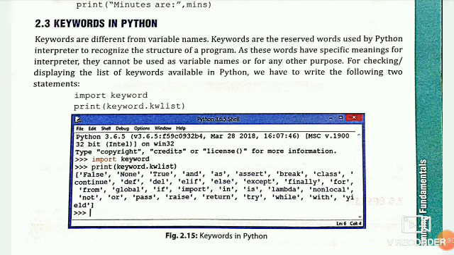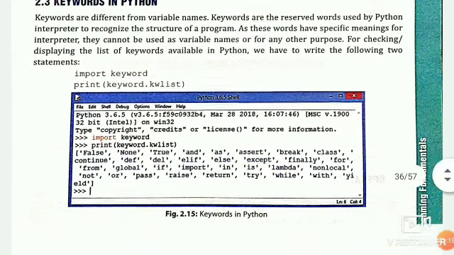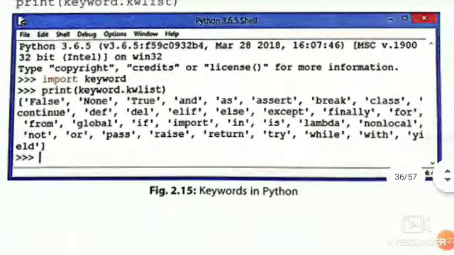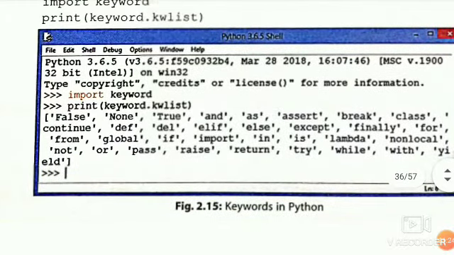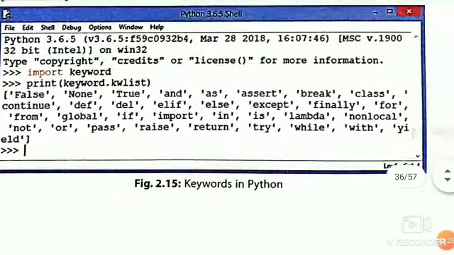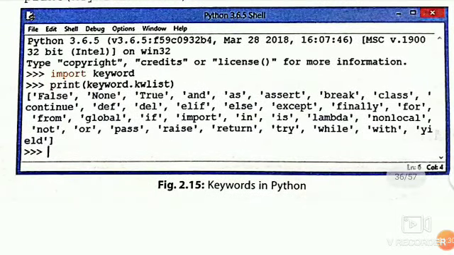keyword and then print keyword dot kwlist, meaning keyword list. When we type this, we can see the list of Python keywords written here. As you can see, it is not a vast library of keywords.